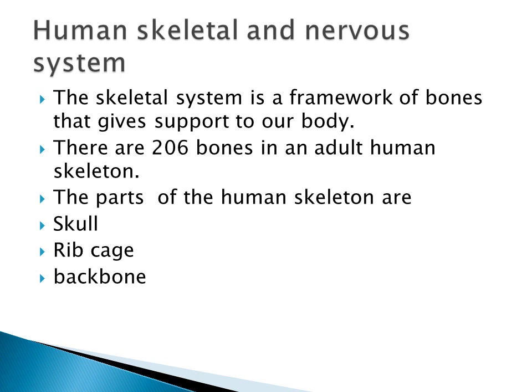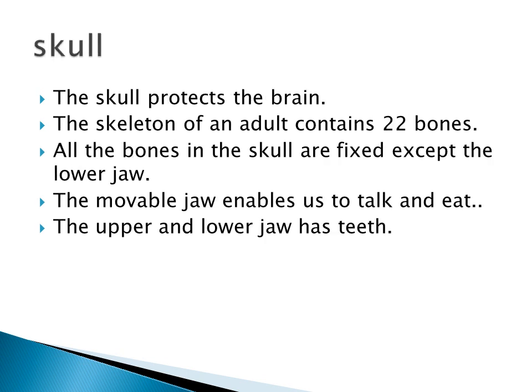So what are all the parts of the human skeletal system? There are mainly 3 parts: skull, rib cage and backbone. First, we will learn about the skull.